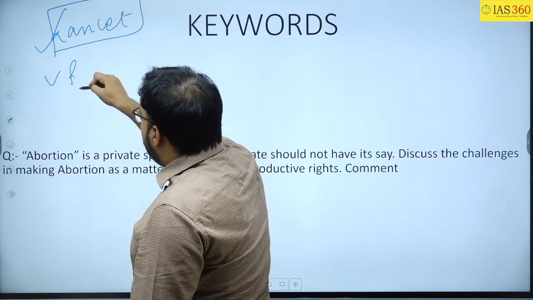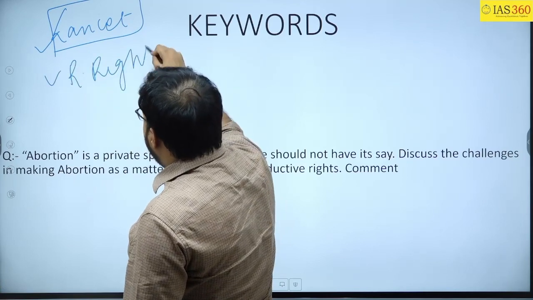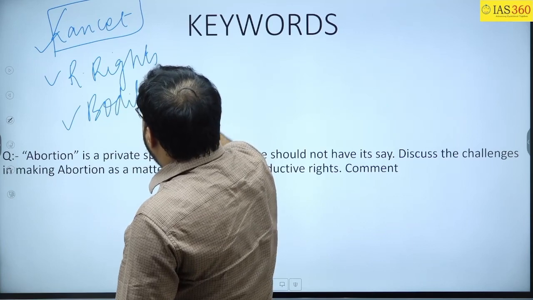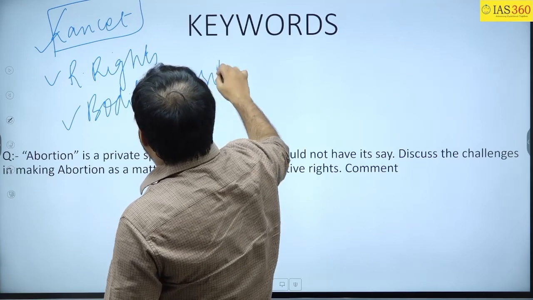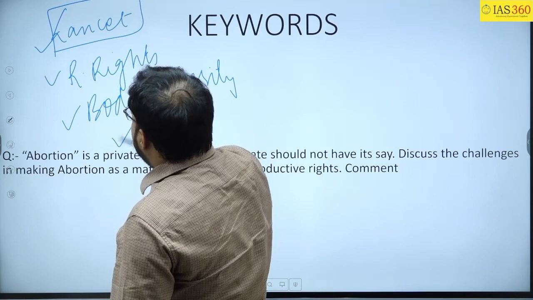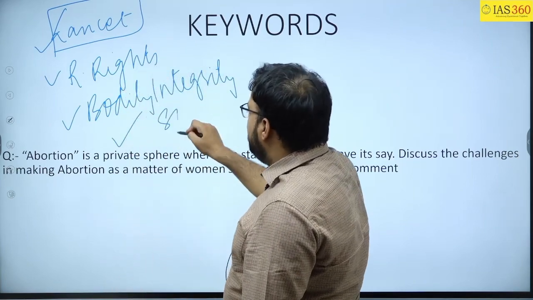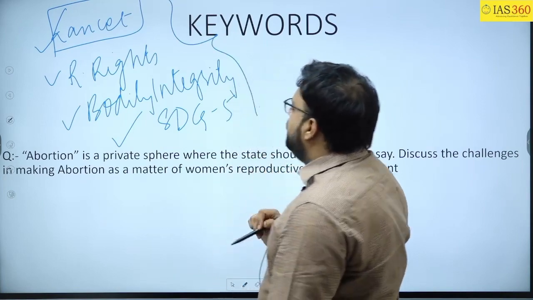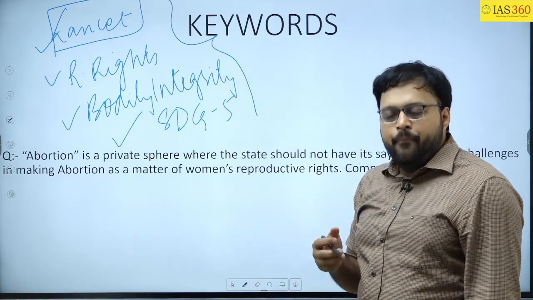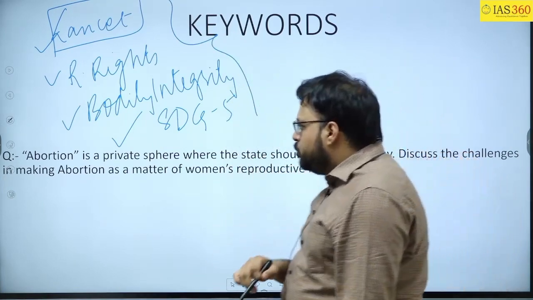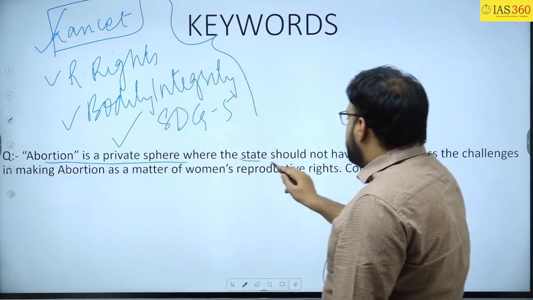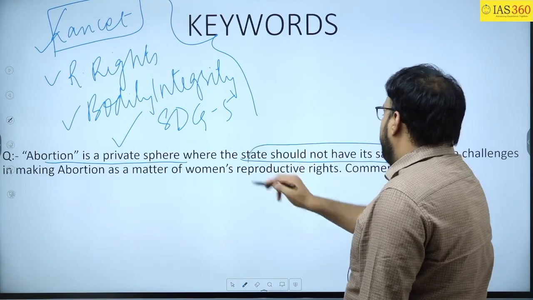You should use the word reproductive rights of the women. Then you should use the word bodily integrity of the women and highlighting the privacy of the women. Then you can use SDG 5. These are the different keywords of the question coming on abortion. Clear? Now the question. Abortion is a private sphere where the state should not have its say.